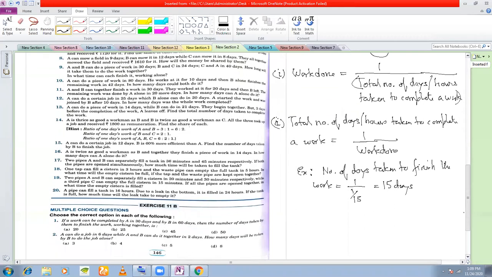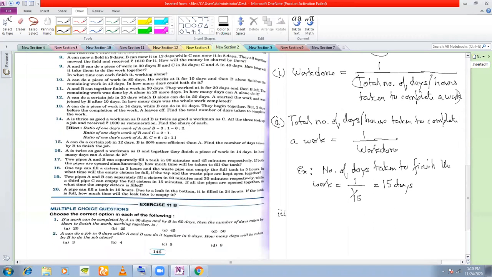Next, the third formula is number of days required to complete a work.